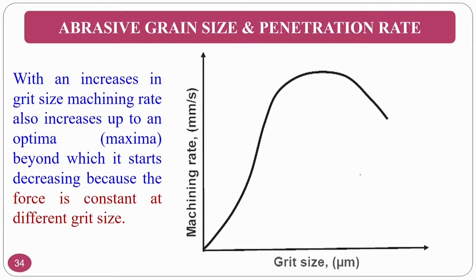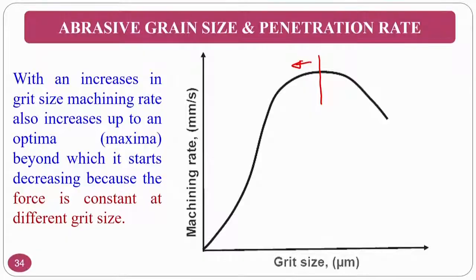And the grit size, if the grit size is increasing, what will happen? You have two regions here. In region 1, as you increase the abrasive grit size, that means you are going to increase the particle size. What will happen? The material removal increases and increases, but everything has its own saturation. If you increase more and more, what will happen?